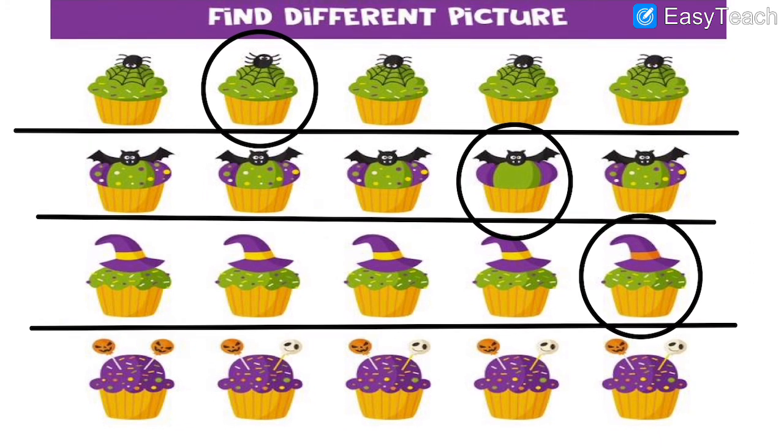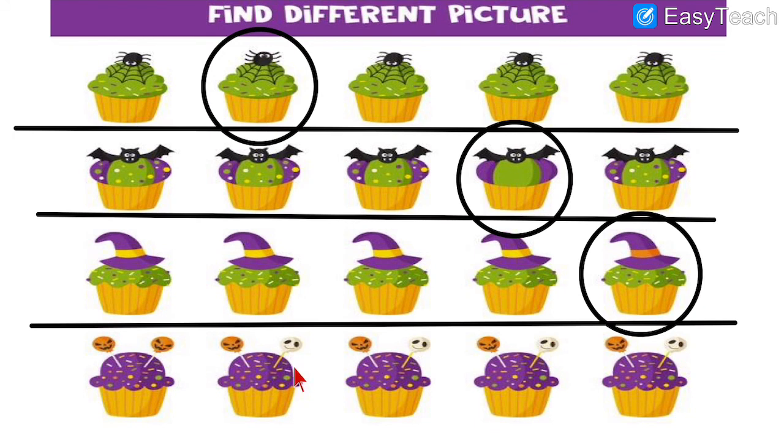Then in the last line, let us find out the difference. Which is the most different bowl from these 5? So the most different is the first one. And how can you spot out the difference? Because everywhere you see there are 2 sticks and one is of white color, but here both are of orange color. See, both are red, orange, and here one is white in all other 4. So the first image, both are red, and so the first image is different. So this is called spotting the difference.